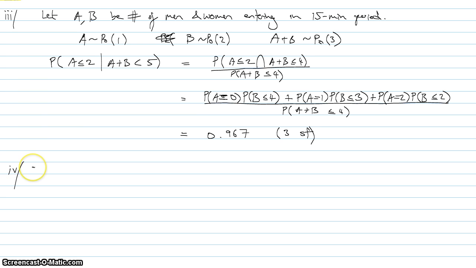So part 4, last question. Explain why the Poisson distribution may not be a good model for the number of people entering the cafe. So you think about a cafe, you think about the fluctuations during the day. This is very bad for the Poisson distribution.